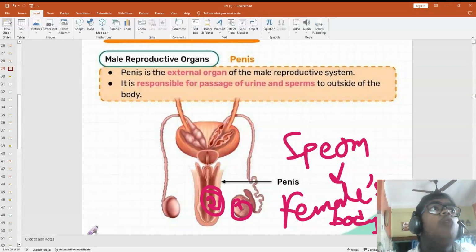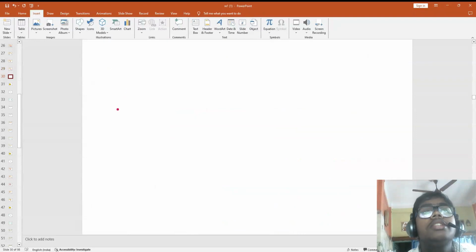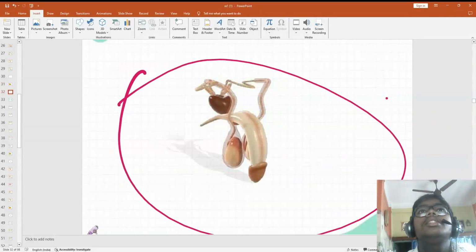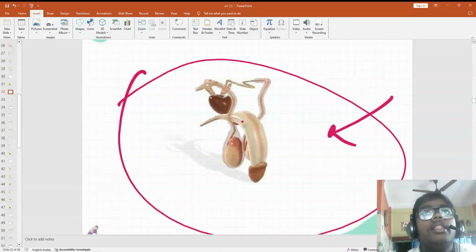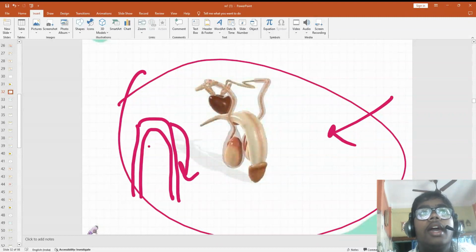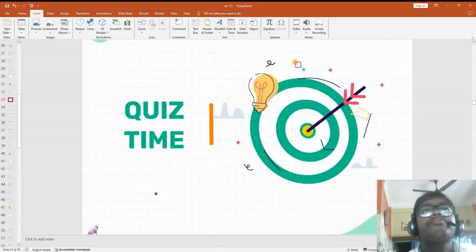Now the outer part of the female body is known as the, okay, female I will do later, first let's complete the male. You see, this is the real structure. If you see like this, you will have your penis. The penis is enclosed by two muscles. While you're producing sperm, the first muscle goes down, and here is the hole from which the sperms will be coming out. This is the real thing I am telling you.